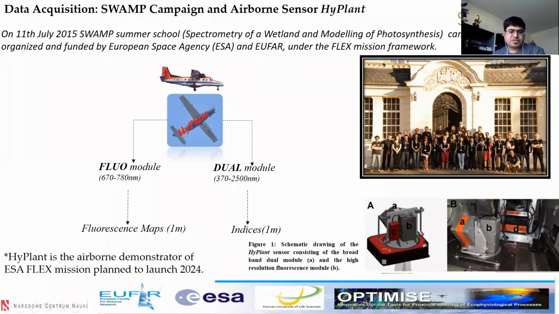So the HyPlant airborne sensor basically consists of two major modules, the FLUO module and the DUAL module. In the FLUO module, the spectral range is between 670 to 780 nanometers, whereas in the DUAL module it's 370 to 2500 nanometers. The FLUO module is useful for developing fluorescence maps, which I mainly targeted for the Jechin peatland, whereas the DUAL module is useful for generating the different reflectance indices.